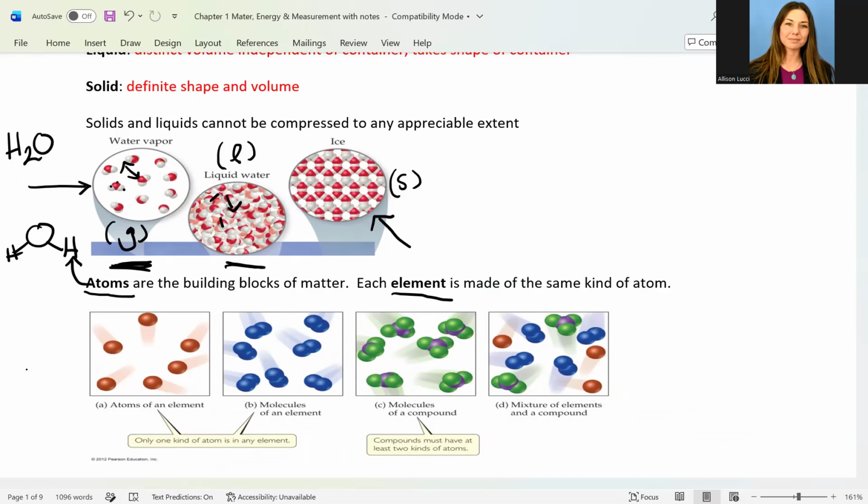So an element we can say is all the same type of atom. So we can have hydrogen, that's one type of element, oxygen is another, and then there's so many more that we'll see on the periodic table.